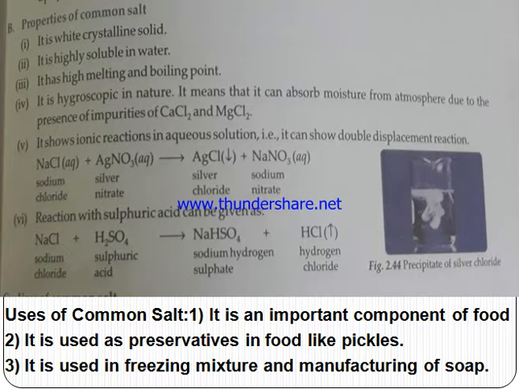Next are the uses of common salt. It is an important component of food. It is used as a preservative in pickles, and it is used in freezing mixtures. Ice cream hawkers use the freezing mixture. It is also used to manufacture soap. Soap can be prepared using sodium chloride.